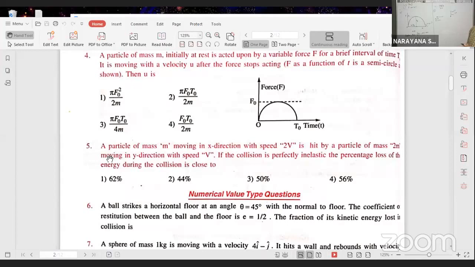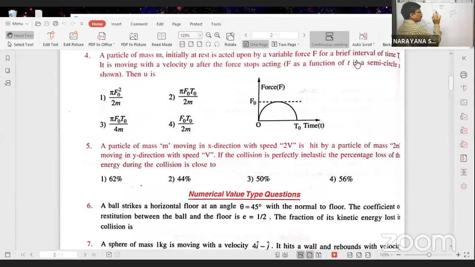Now if the collision is perfectly inelastic, the percentage loss of energy during the collision is dash. You see the board clearly. One particle of mass m moving with a velocity 2v along x-axis, another particle of mass 2m moving with a velocity v along y-axis.